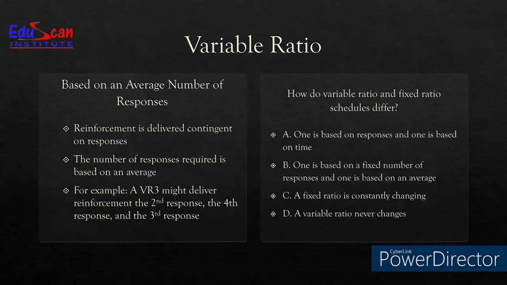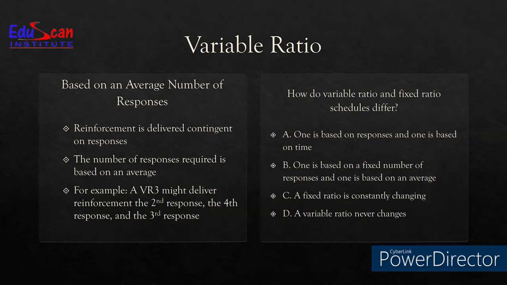Variable ratio is based on an average number of responses. Reinforcement is delivered contingent on responses. The number of responses required is based on an average. For example, VR3, that stands for variable ratio 3, might deliver reinforcement on the second response, the fourth response, and the third